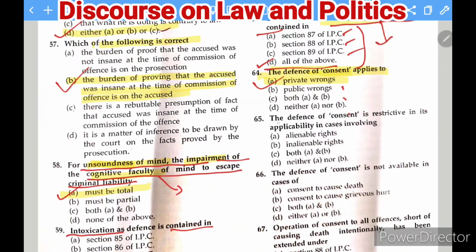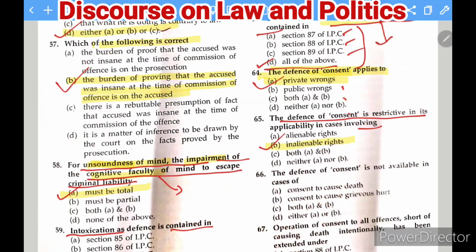The next question: the defense of consent is restrictive in its applicability in cases involving, and the options are inalienable rights, alienable rights, or both A and B. The defense of consent is restrictive in cases involving inalienable rights. So this is the right answer here.